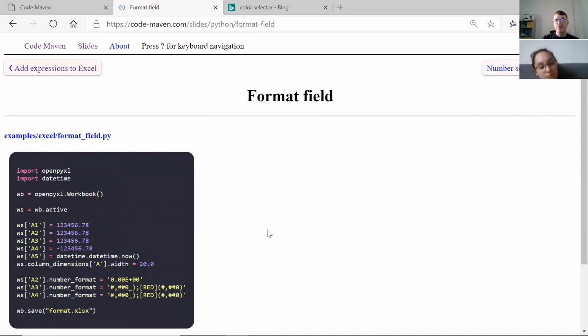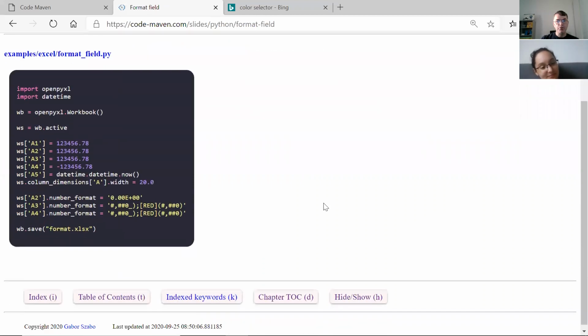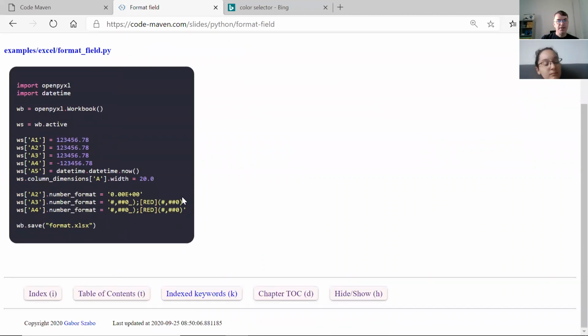There are more things that you can do with Excel. For example, you can format the fields. Here we have basically the same number, once negative, in various fields, and once we also have a date. Then we can start playing with this. First of all, we set the width, which we already saw, that's not that interesting. Then you can set the number format.